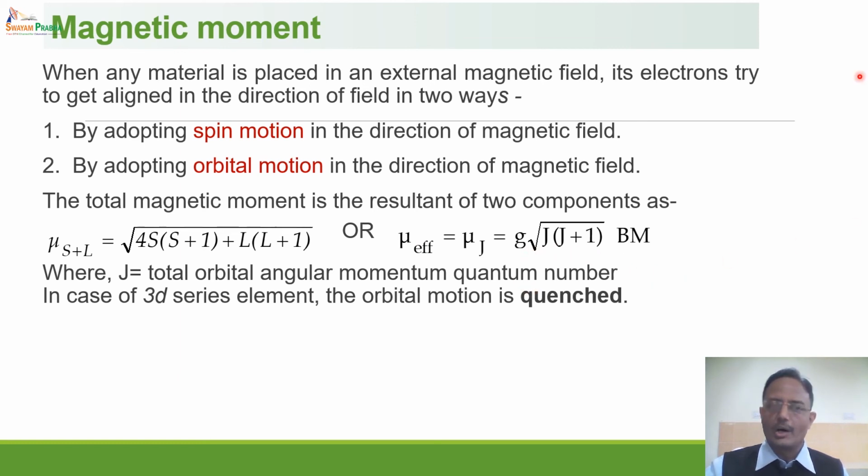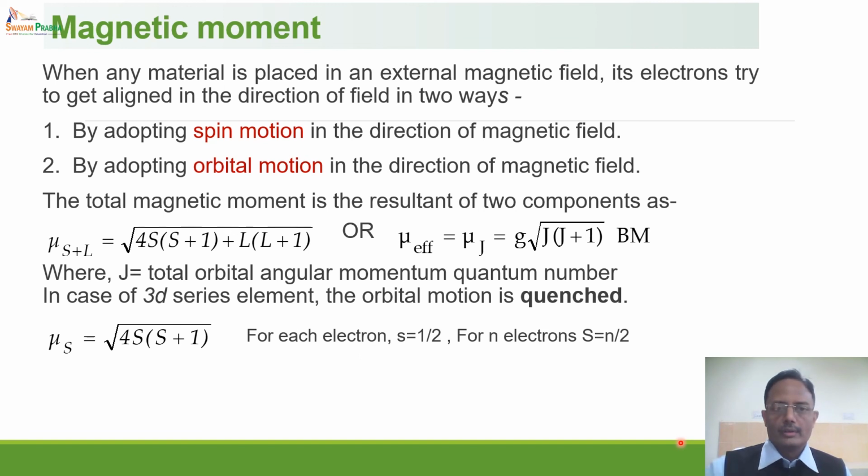And since the orbital motion is quenched, the contribution from the orbital factor becomes 0. So L into L plus 1 will be 0. As a result, the spin only magnetic moment is given by under root of 4S into S plus 1.